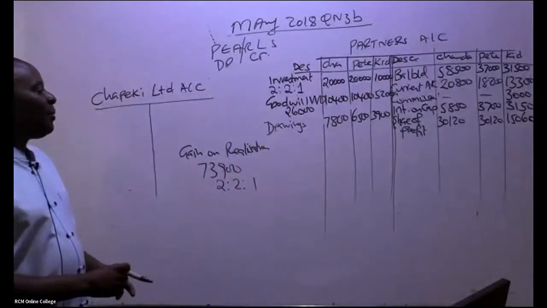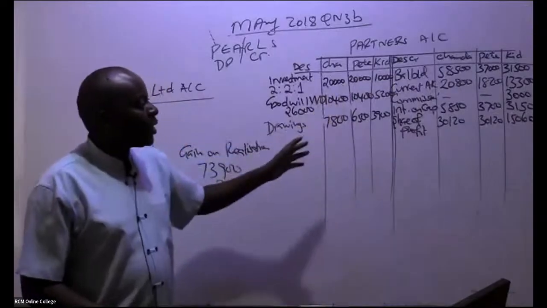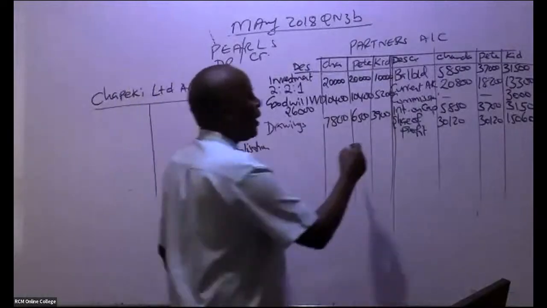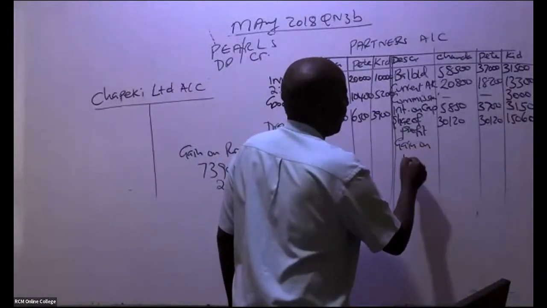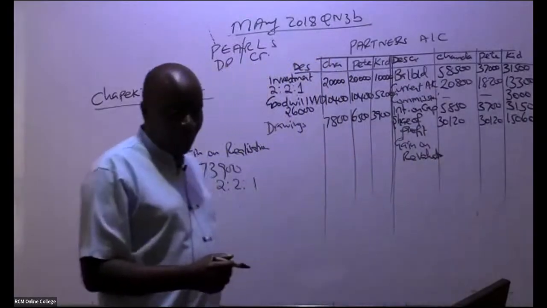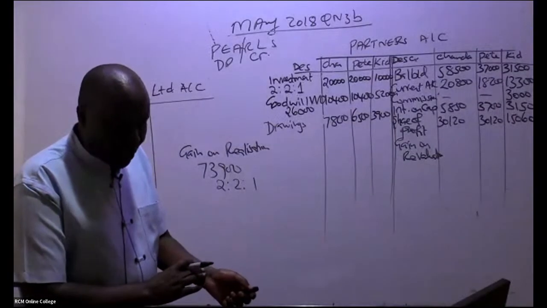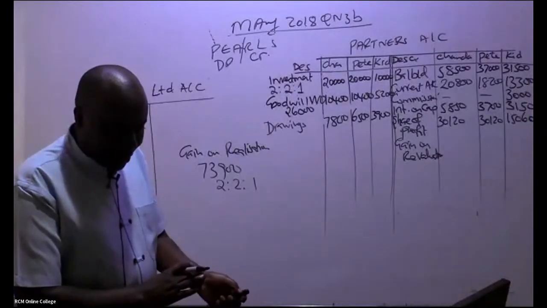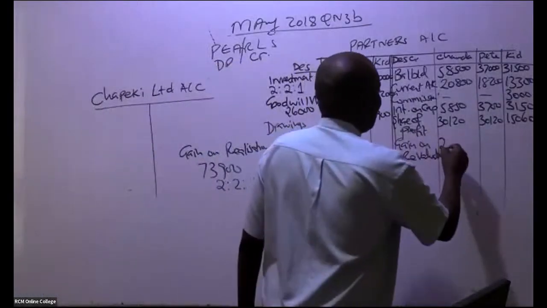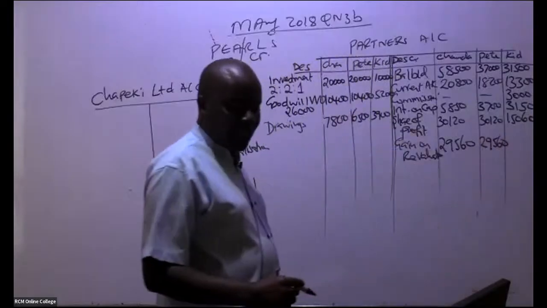Where am I going to write this gain? Remember, the gain has come on the credit side. You can see when these guys were getting commissions, when they were getting interest, when they gain, you credit their accounts. So come and give us here the gain on realization. So how much do we have here? I'm told 29,560, right? Thank you, Nancy. 29,560. And then lastly, these are the smaller ninja.